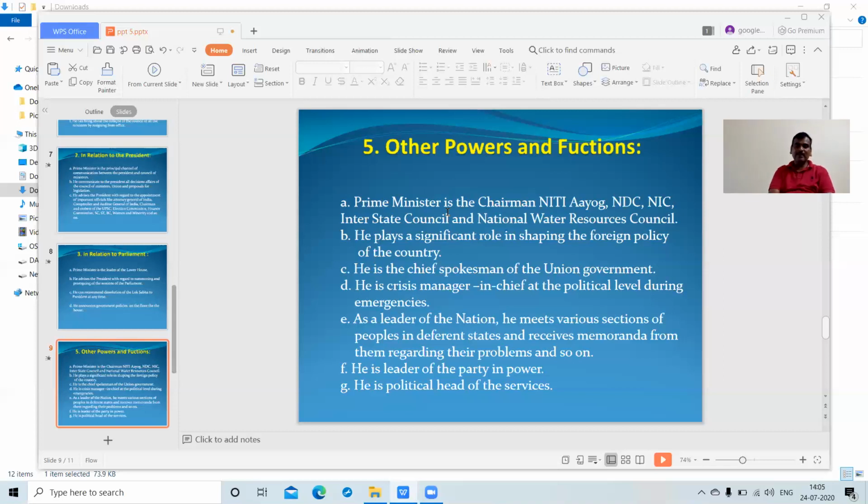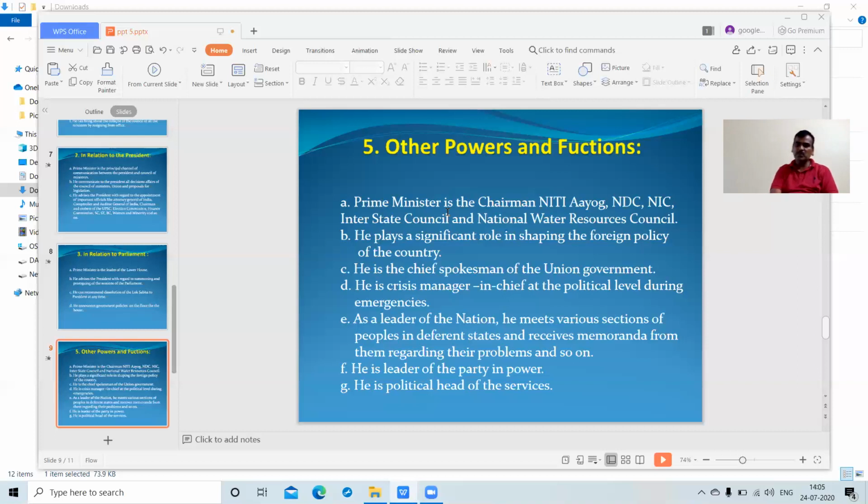And next, the Prime Minister is the leader of the party in power. Normally the Prime Minister is the party head as well as the government head. Both heads will be chief, but nowadays we have seen that the party chiefs are different and the Prime Minister is also different. But without a party, there is no Prime Minister.